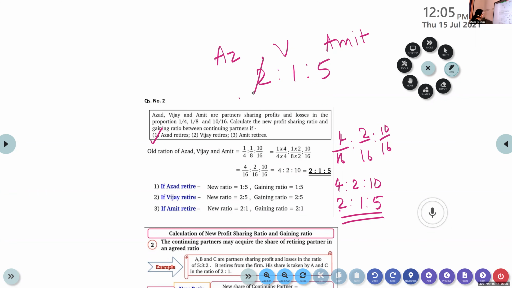Now, the next one. Vijay is retiring. So what is his share? That was 1 in 2:1:5. So we remove 1. Strike off 1. Now the new ratio and the gaining ratio becomes 2:5.